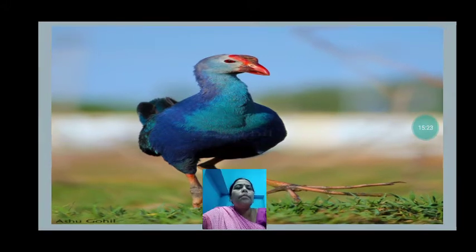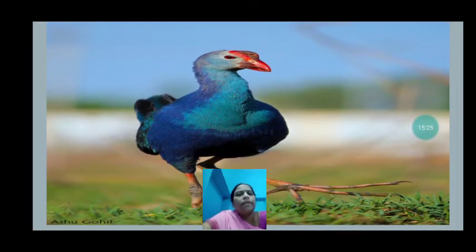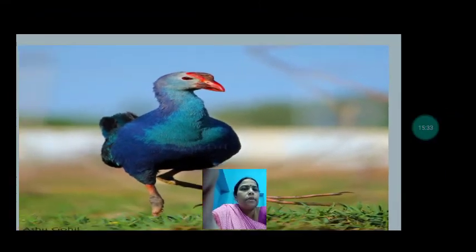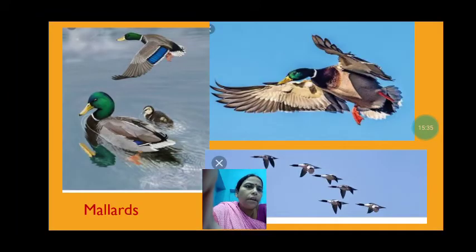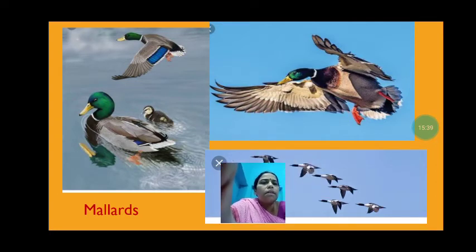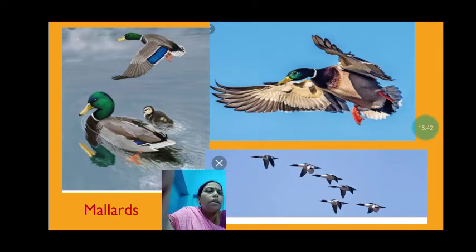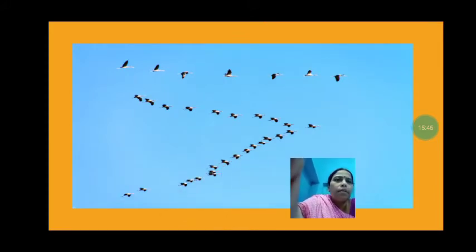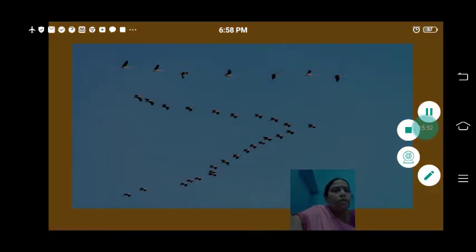This is the moorhen or purple moorhen. This is also a migratory bird of India. Purple moorhen, migratory bird of India. And then these are mallards. They make a V shape and they migrate to other parts to find food.